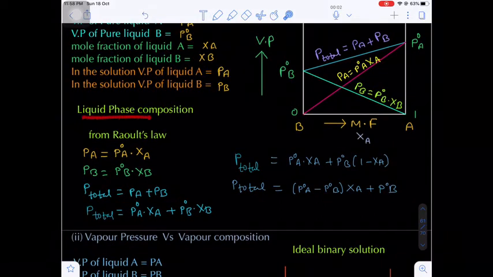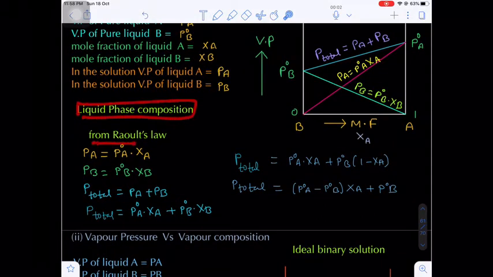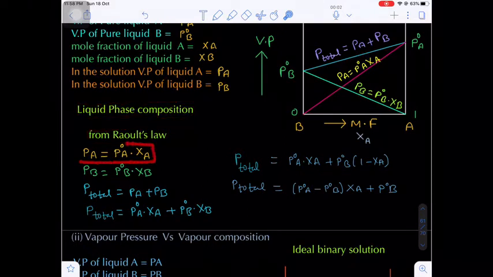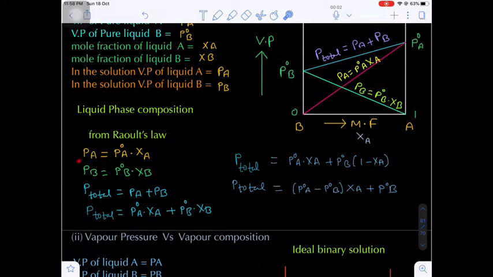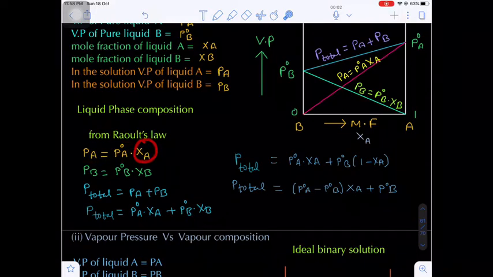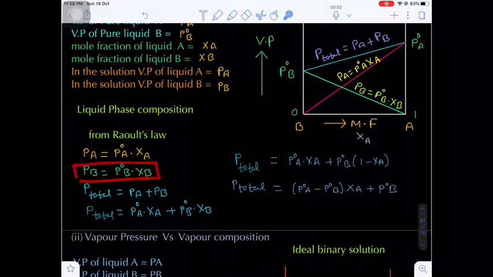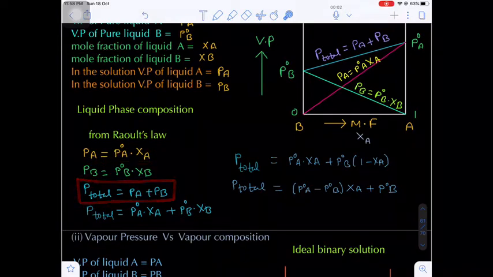Now in the liquid phase composition we can apply Raoult's law. According to Raoult's law, the partial pressure of any component in the solution is directly proportional to its mole fraction in the solution. So PA will be equal to P naught A into XA and PB will be equal to P naught B into XB. Now from Raoult's law, P total is equal to what? PA plus PB. This is valid for only ideal binary solutions.